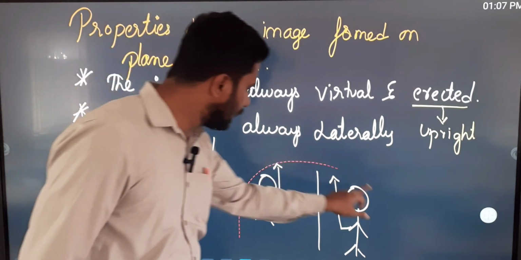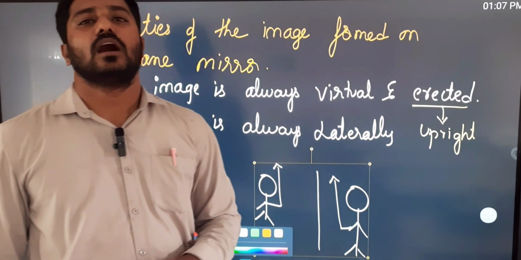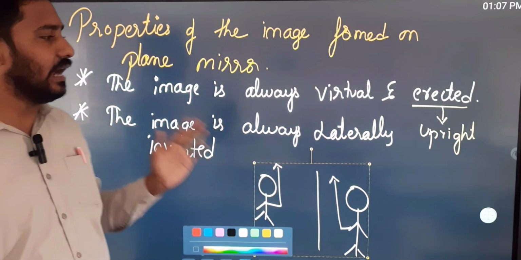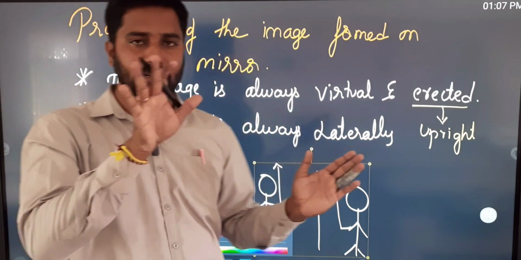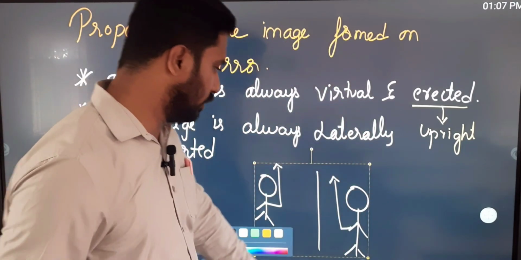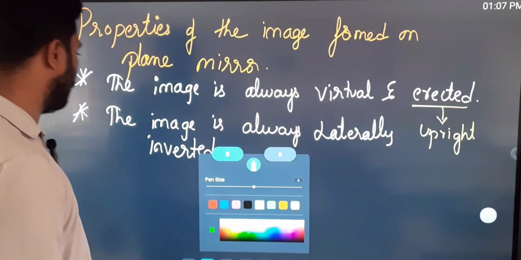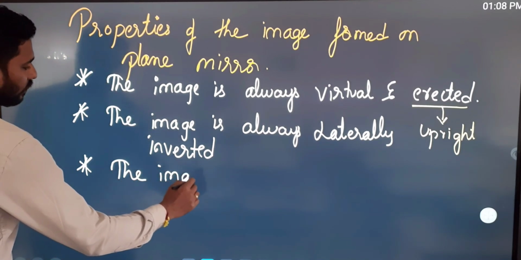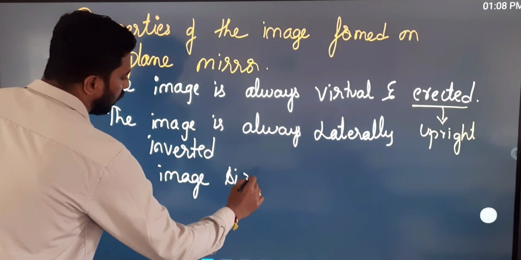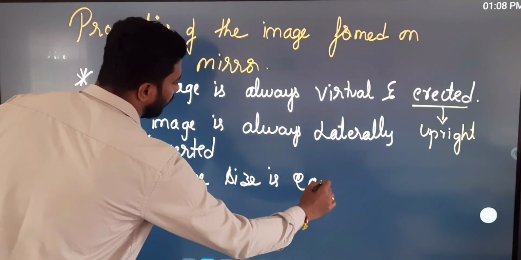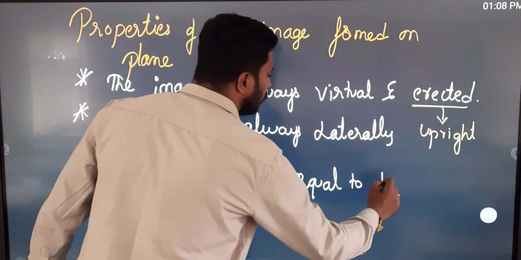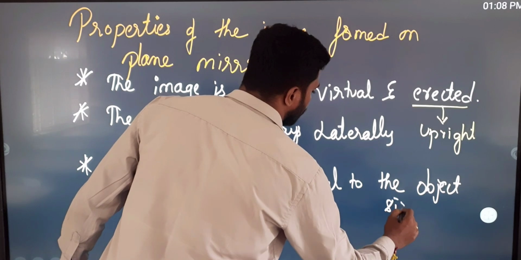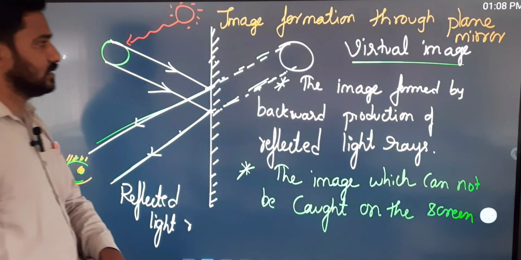And this is the second property of the image formed by a plane mirror. The image is laterally inverted. Lateral means sideways. Next, the third property. What is the third property? The image size is equal to the object size. Okay? Now, we'll come back to this diagram.